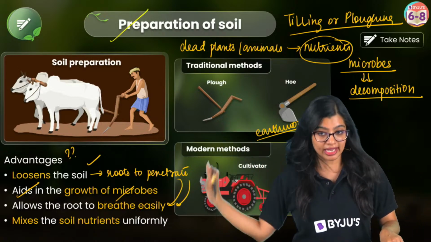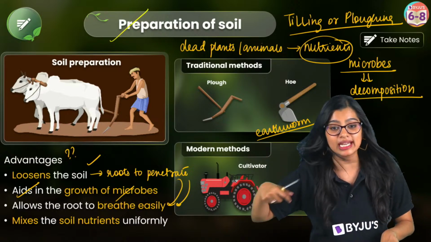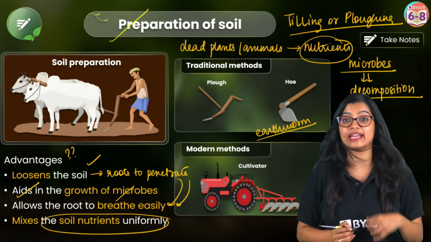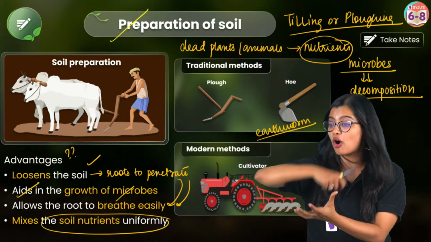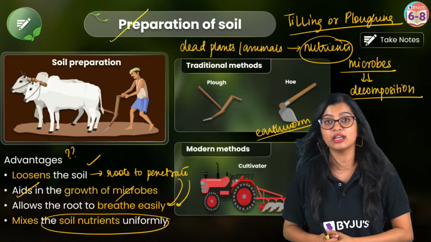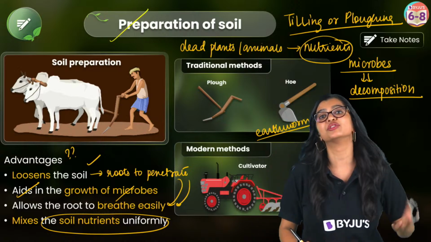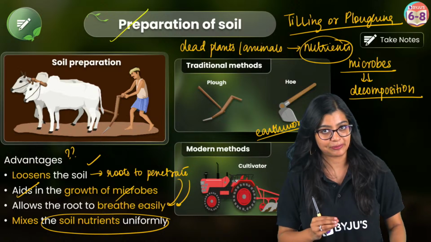Now the reason I told you this whole story is because when you loosen and turn the soil, it actually mixes the soil nutrients uniformly, so all the nutrients are spread across easily. Not that one part of the soil has a lot of nutrients and the other side has none. Everything is mixed equally.